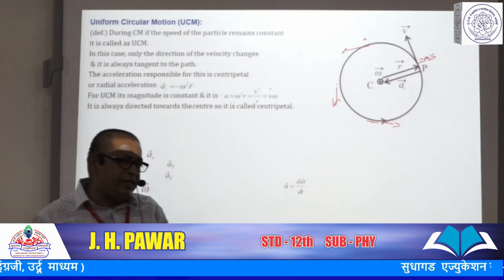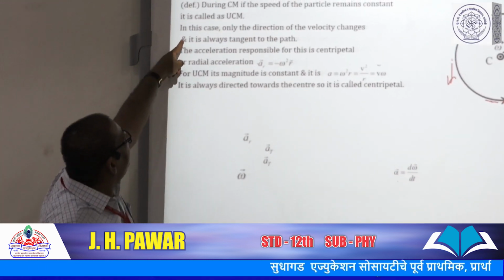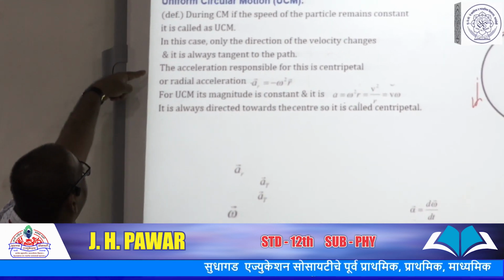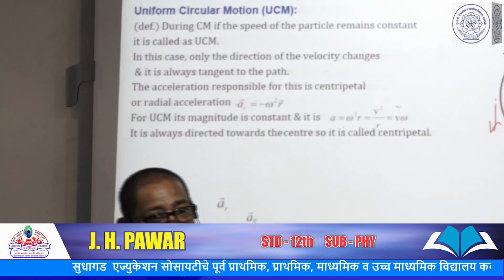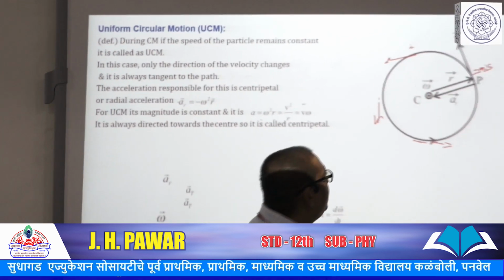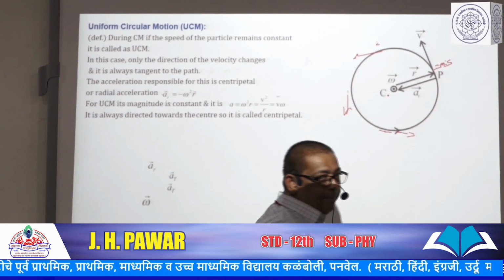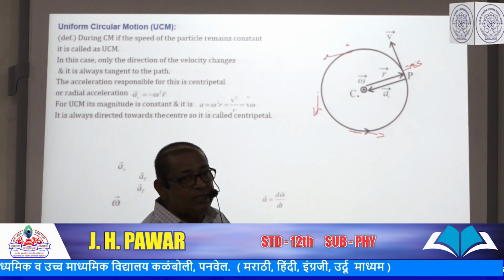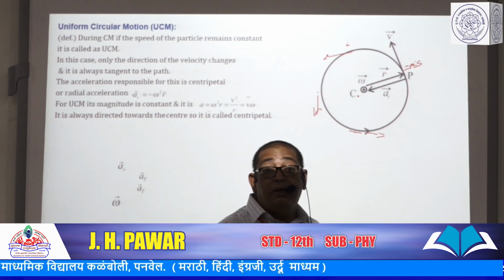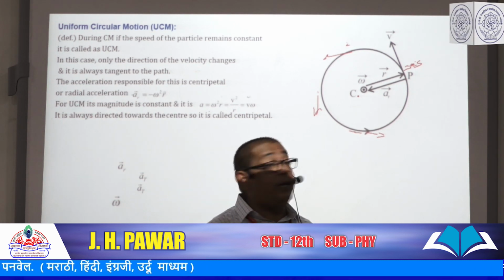And the acceleration which is responsible for the change in direction is called radial acceleration or centripetal acceleration. This centripetal acceleration acts on the body in circular motion, and it is always directed along the radius and toward the center. So it is called centripetal acceleration.